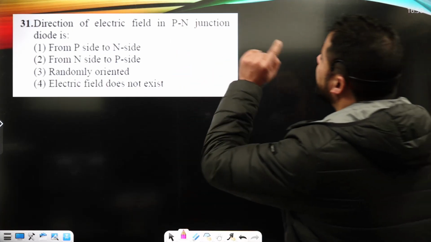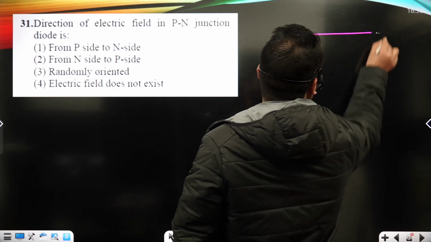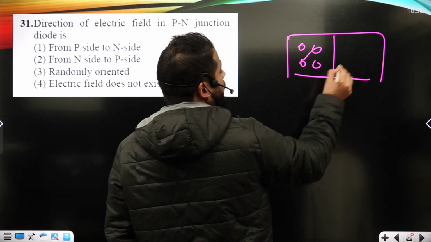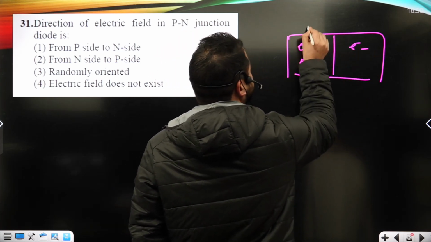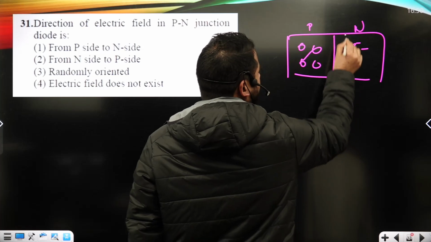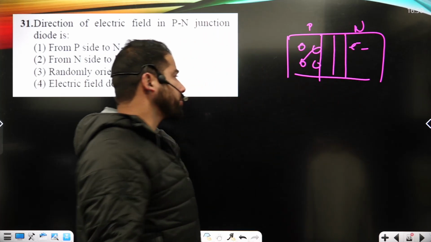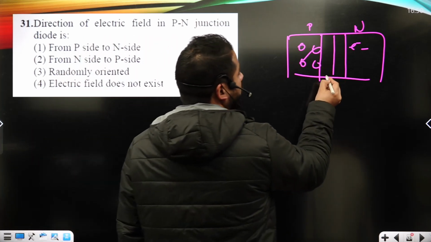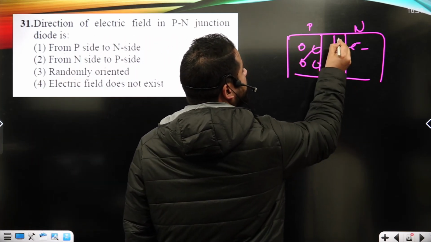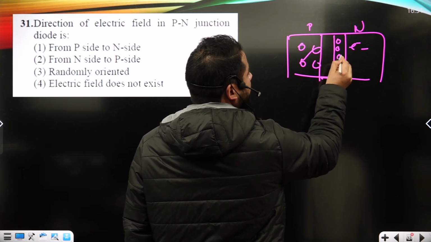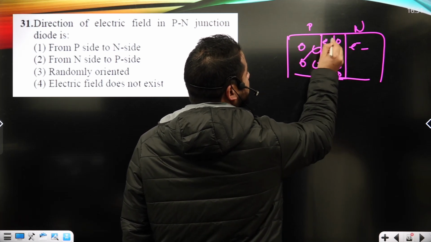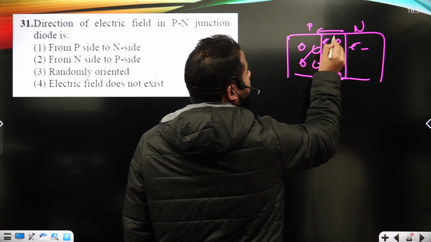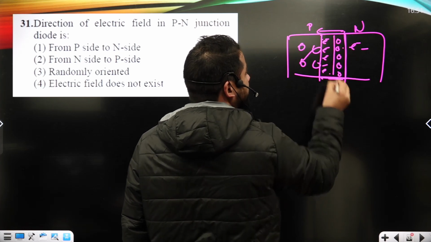Now, the direction of the electric field in the p-n junction. If this is p and this is n, in the p side the majority charge carriers are holes, and in the n side they are electrons. A depletion region is going to form near the junction, and the electric field will be directed from N to P near the junction, okay?